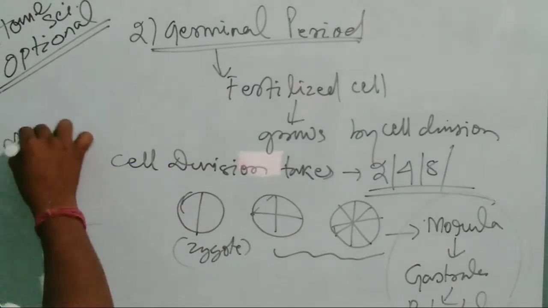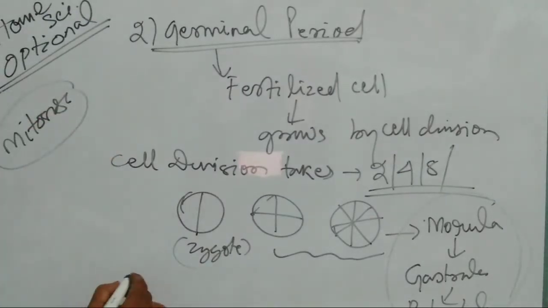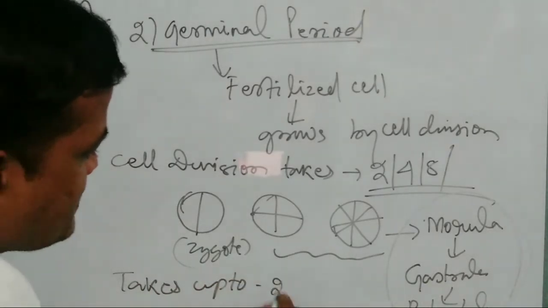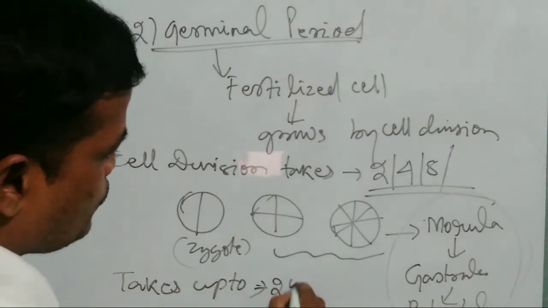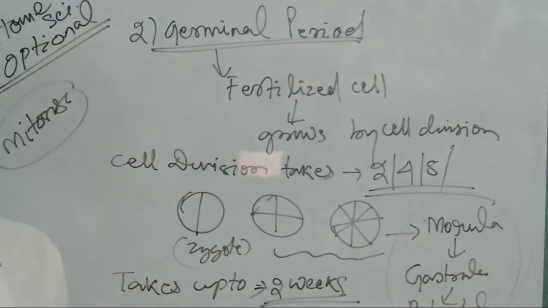The division takes place by mitosis. This period takes up to 2 weeks. So the germinal period lasts up to 2 weeks.